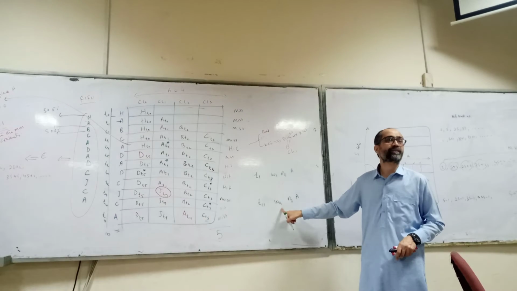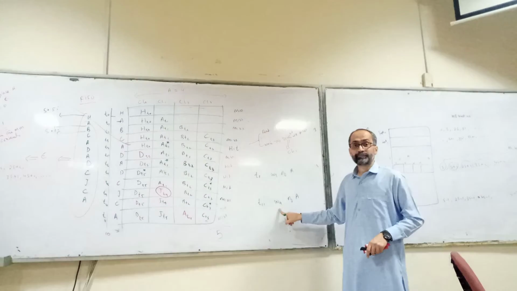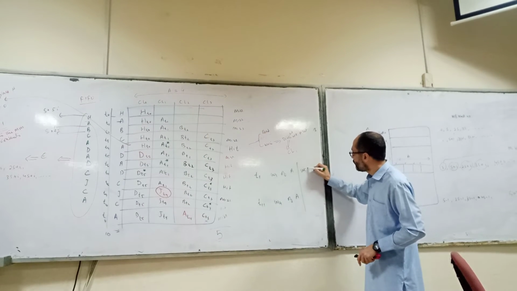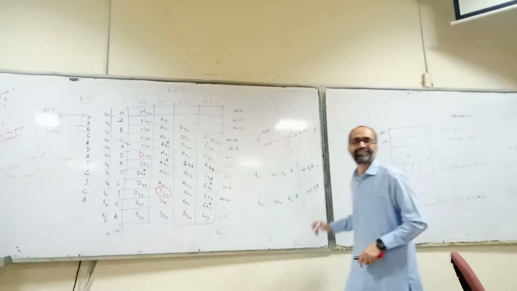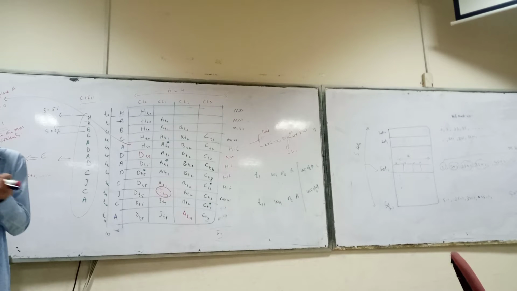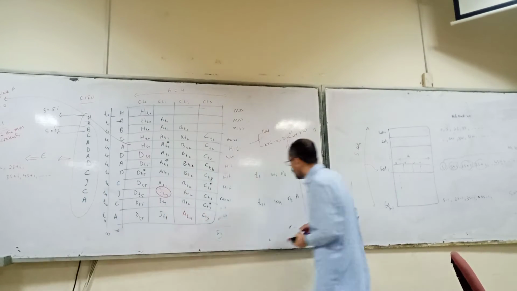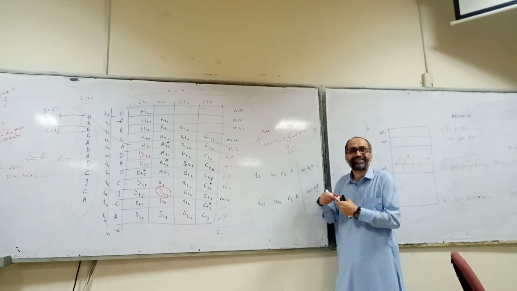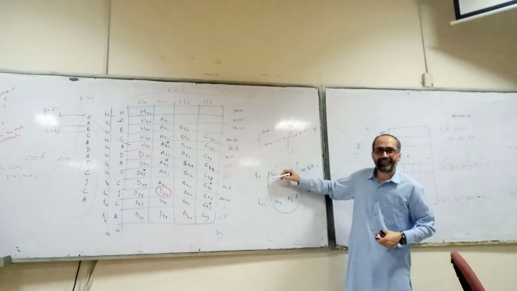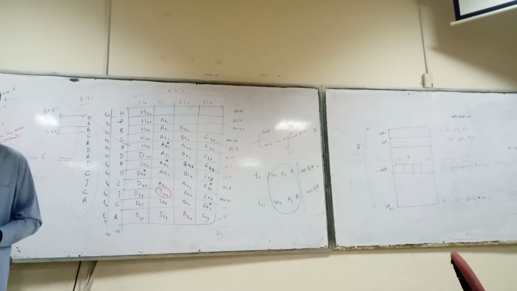In this case, which locality is exploited? Spatial and temporal both are there. Temporal also applies when W5 of A and W5 of A are accessed. That is temporal locality, when you identify the same block. Spatial locality means if an atom is accessed now, it is more likely that nearby data will be accessed in the near future. Within a block there is spatial locality, but for the block it is temporal locality. Simple. How do you define it?